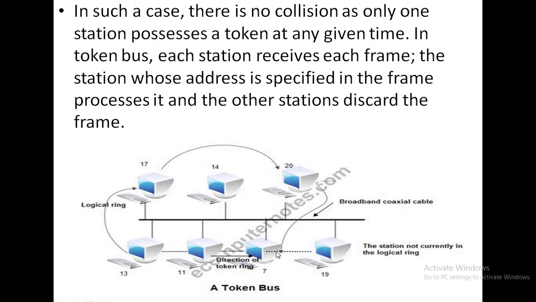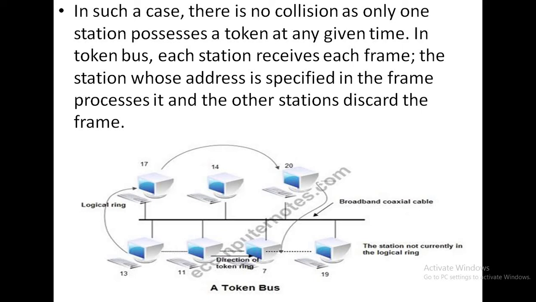So this is the ring-like structure, and all systems are connected within it, and they are all connected to a single bus that is called the token bus, and the token is circulated in the ring-like structure among the systems connected to it. So this is the main concept of token bus.